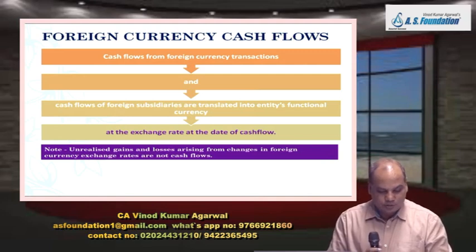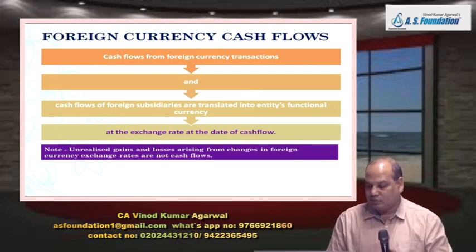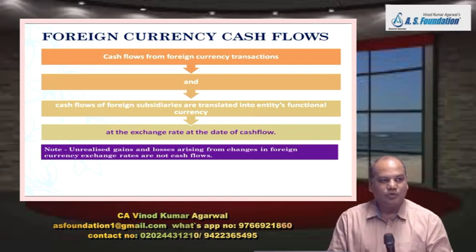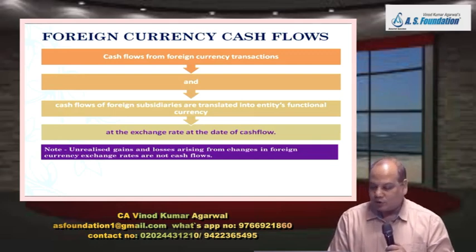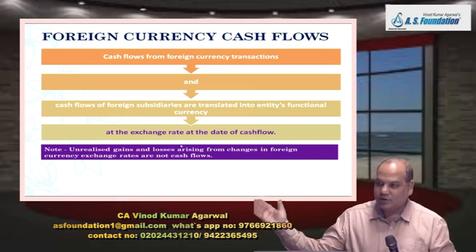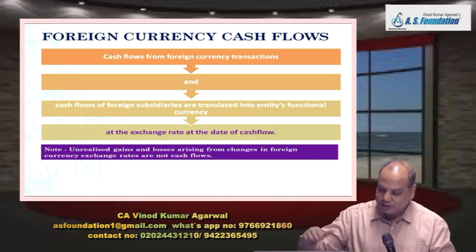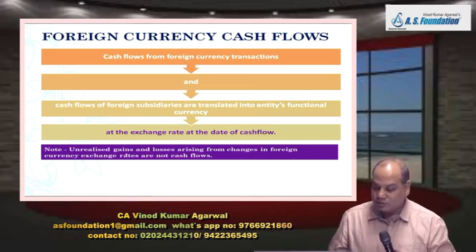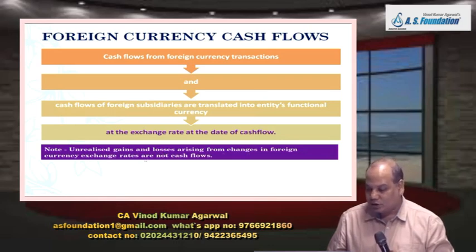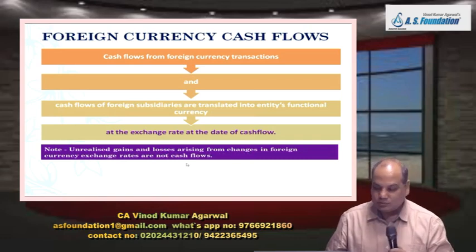And then second point, unrealized gains and losses. Means at the end of the year when we revalue the foreign currency based asset and liability, it will give rise to unrealized gains and losses. Like creditors restated at the closing rate, debtors restated at closing rate. These are called unrealized gains and losses arising from changes in foreign currency exchange rates, and they are not cash flow.